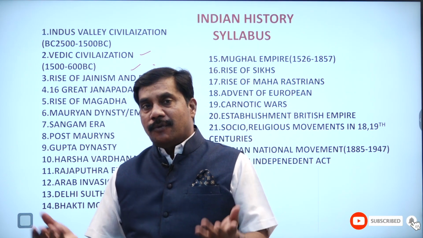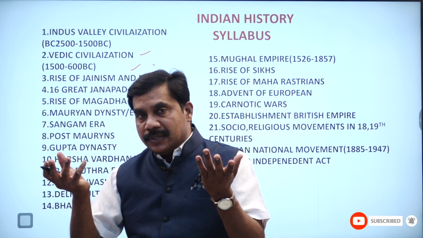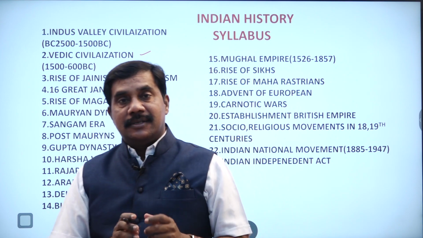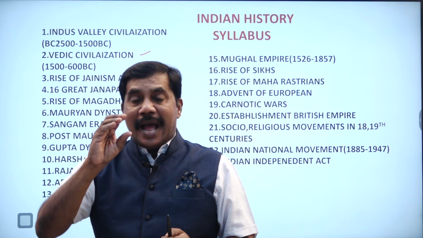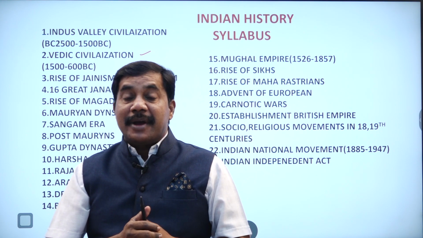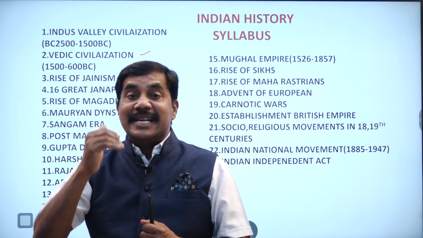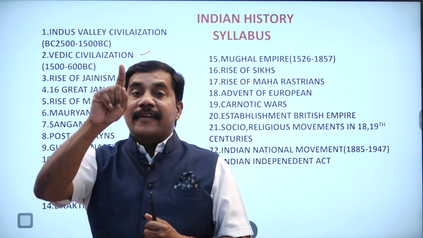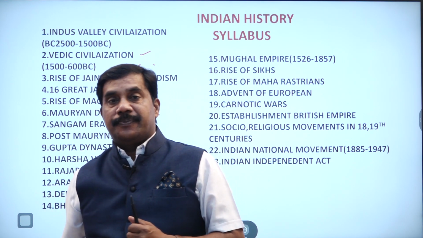What is the reason? The reason was opposition to the Vedic culture. Buddhism and Jainism existed because of the Vedic culture system.